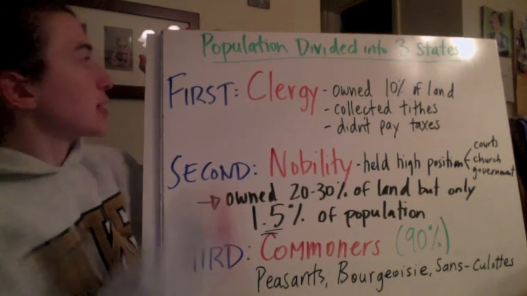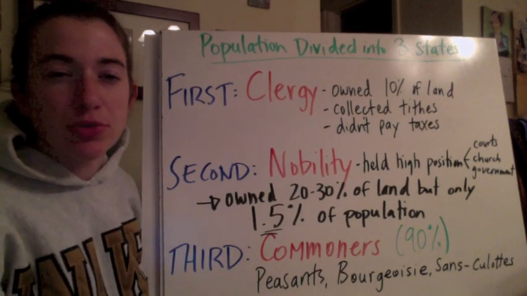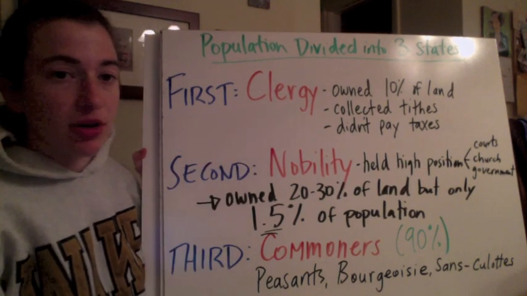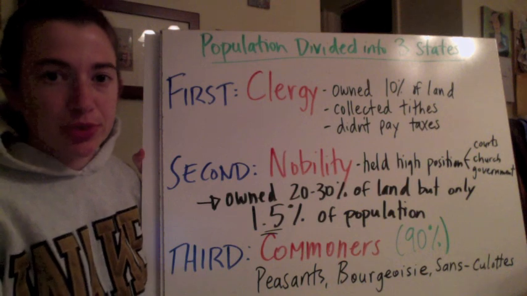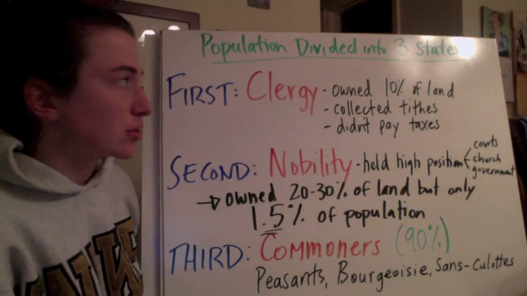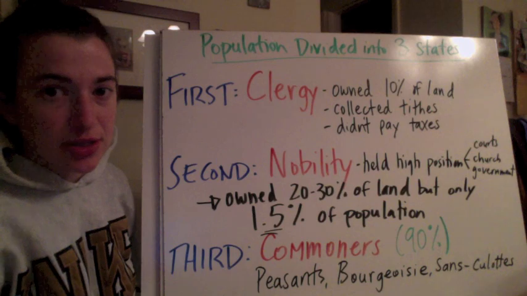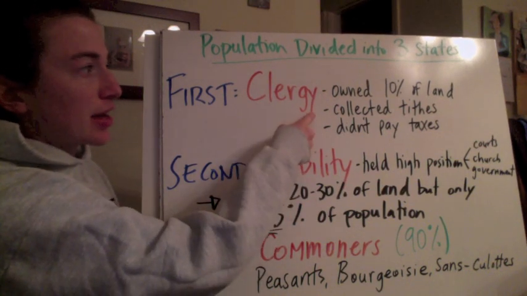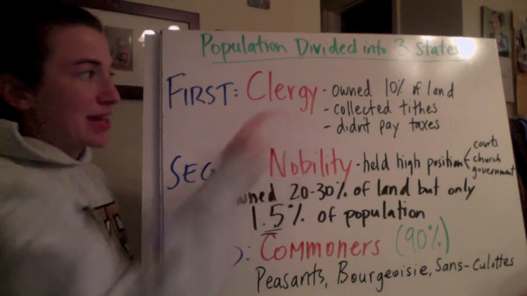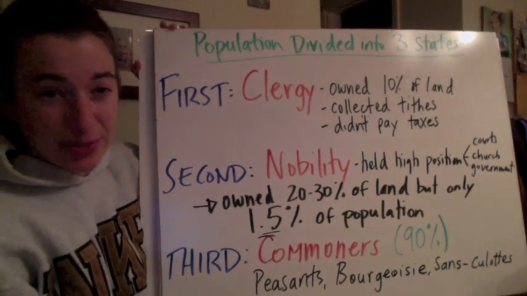The first one is that the population was divided into three states, and those were actually called the three estates. The first estate was the clergy, and clergy is another fancy word for priests. They were high clergy and also low clergy, and this is going to be the high clergy. These clergy owned 10% of the land in France. They collected tithes from the people, and they did not pay taxes. That's important that you know they do not pay taxes, and they also lived in very elaborate and very nice places.